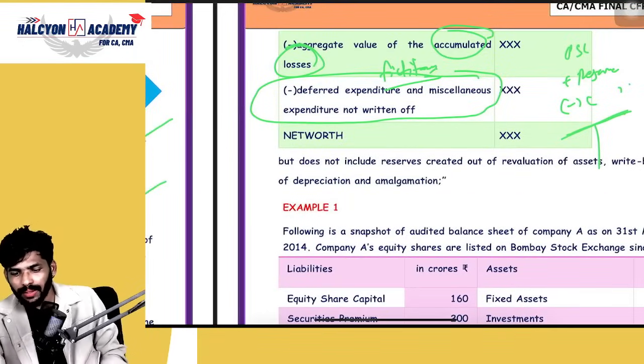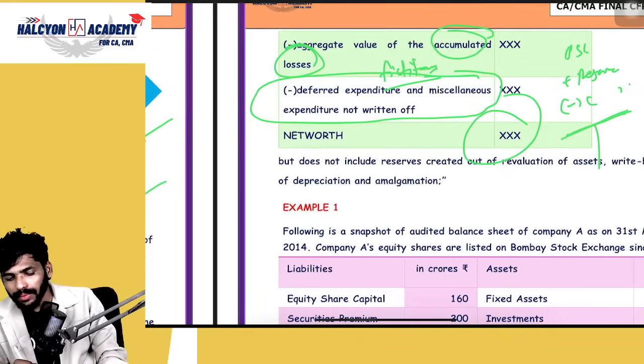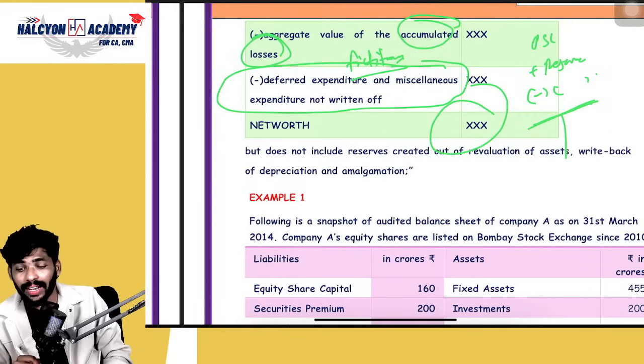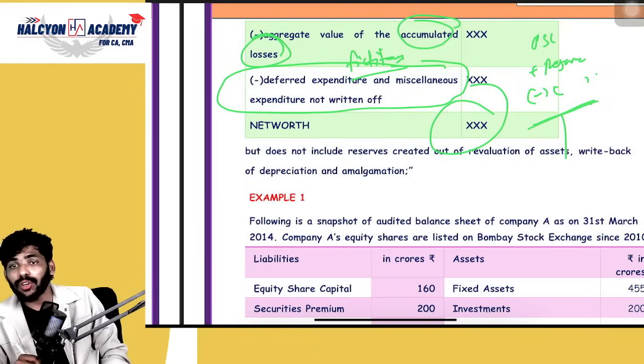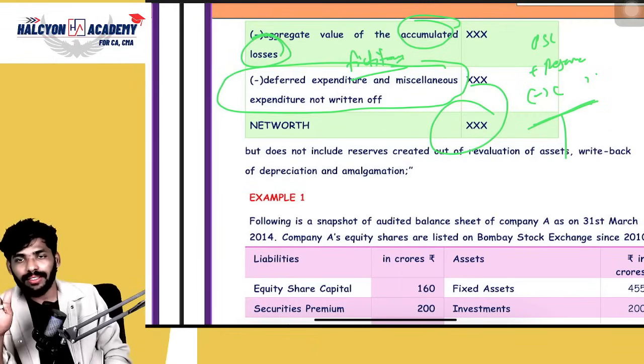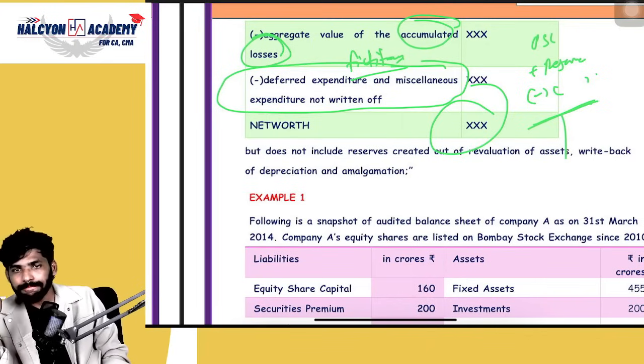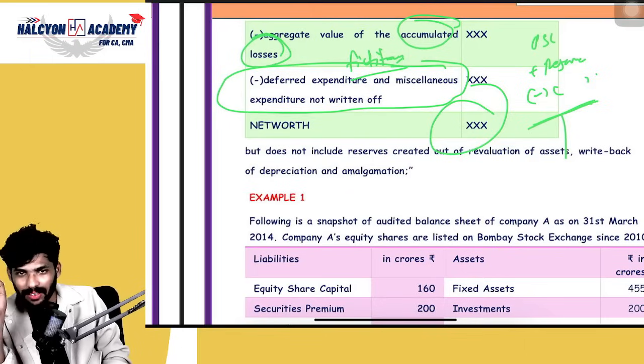That's it. This is the definition of net worth. And reserves do not include revaluation reserves. Okay, clear? When the asset gets revalued, the extra amount, whatever the revalued amount is, should be transferred to the revaluation reserve account, right? That amount, please don't include in this calculation of net worth.